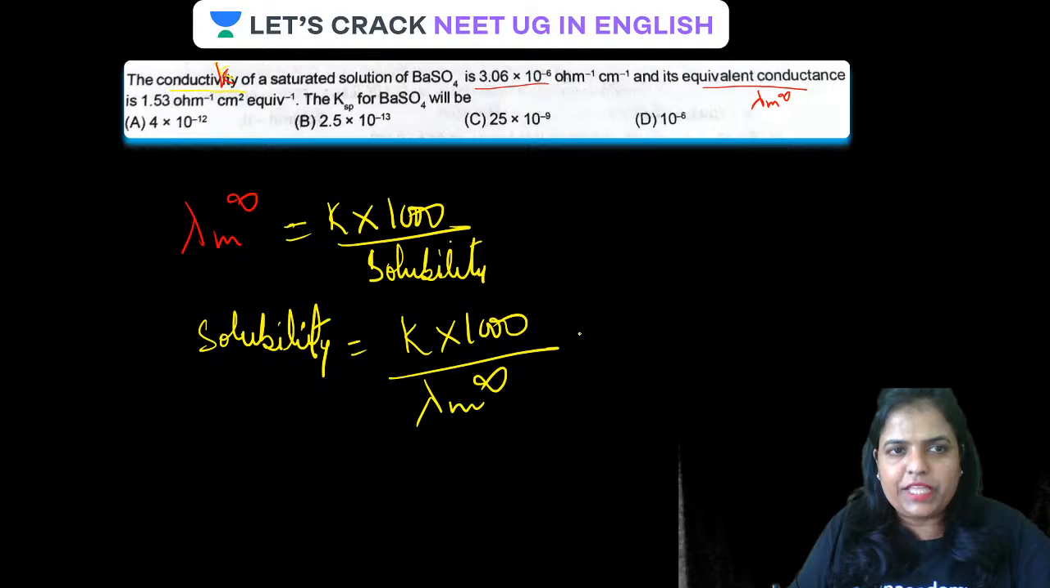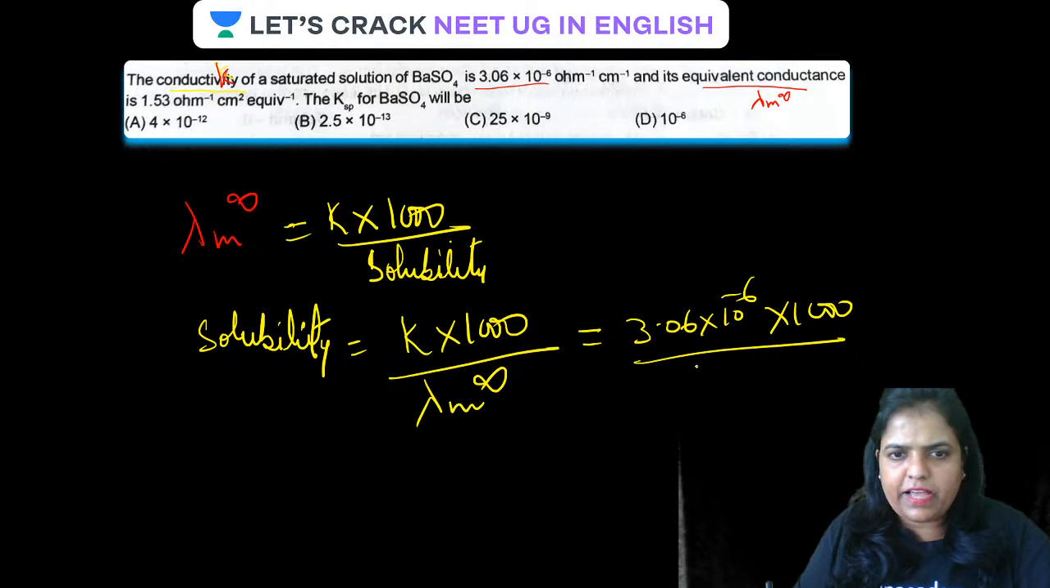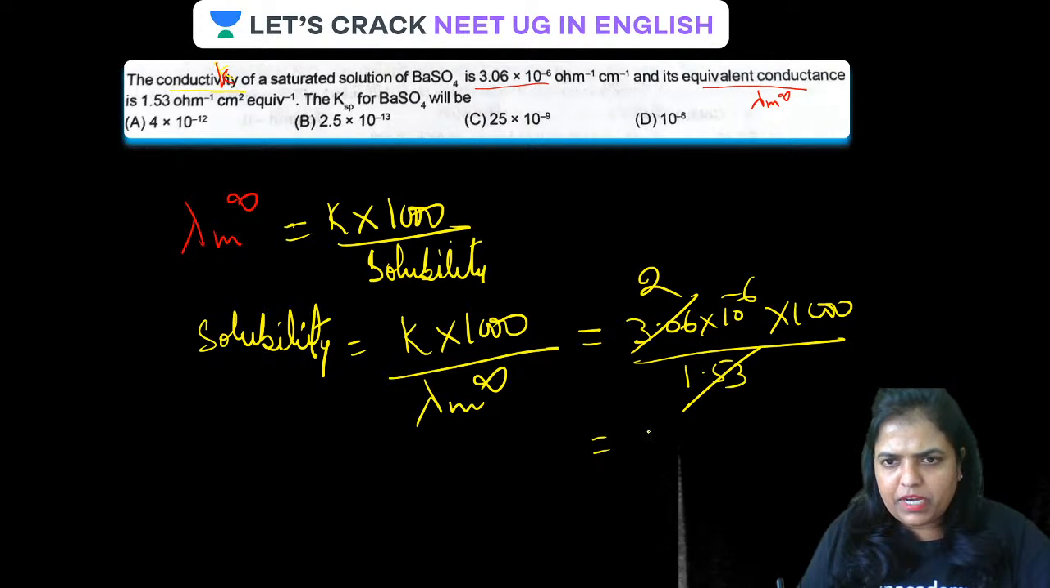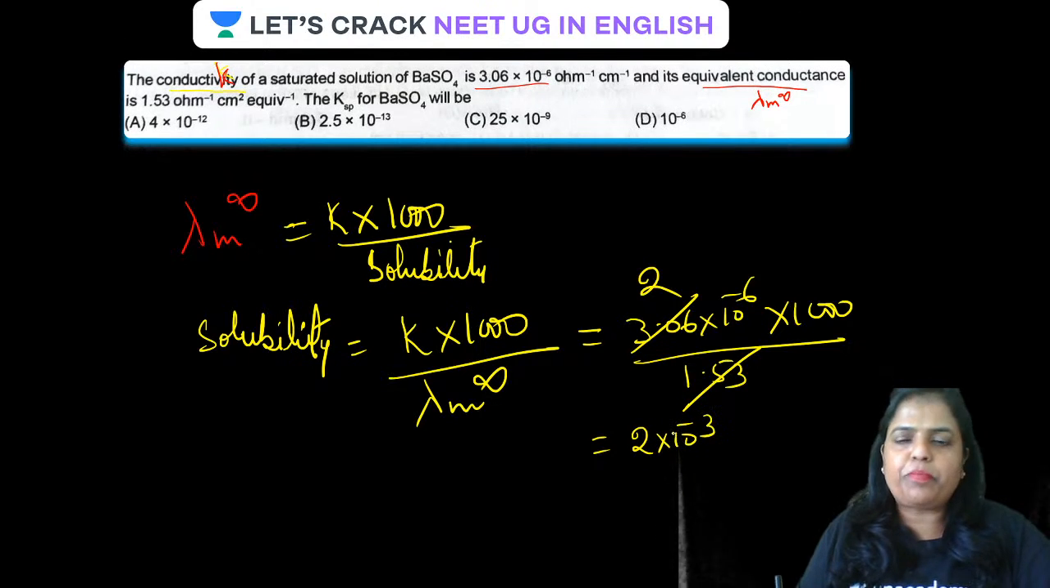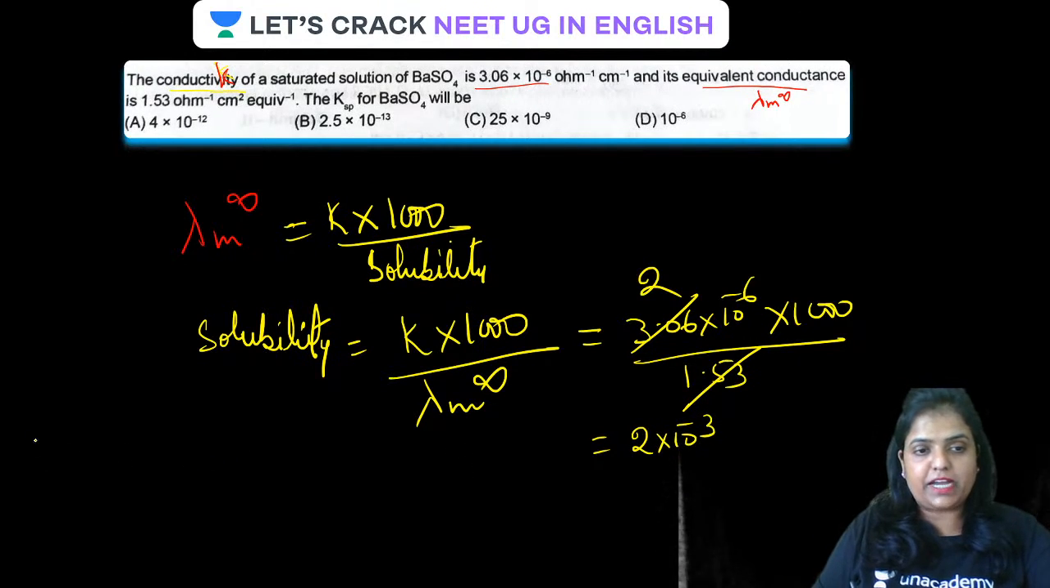Guys, put the value over there. This is 3.06 into 10 raised to the power minus 6. 1000, guys, upon this value is 1.53. This will get cancelled, two times of this. And the value will be coming around how much, guys? This will be 2 into 10 raised to the power minus 3. Then solubility is done. Guys, we have to calculate Ksp.